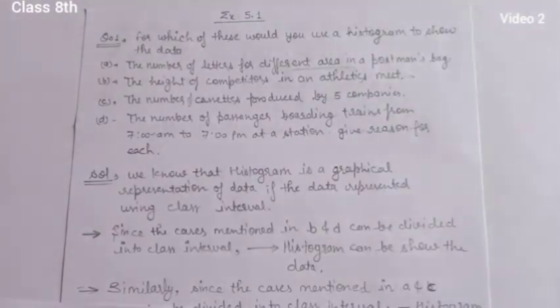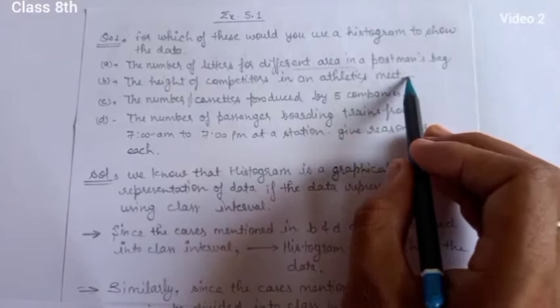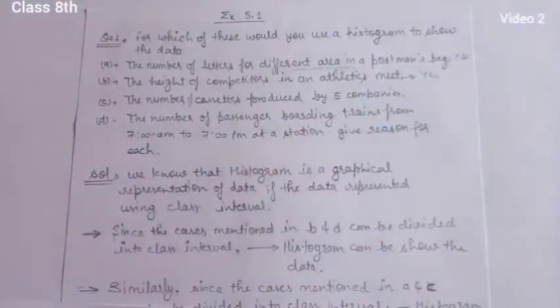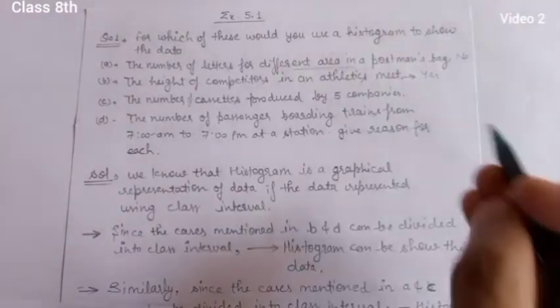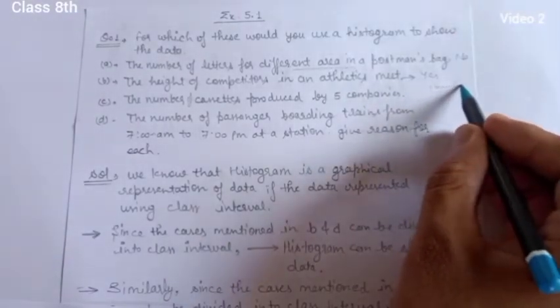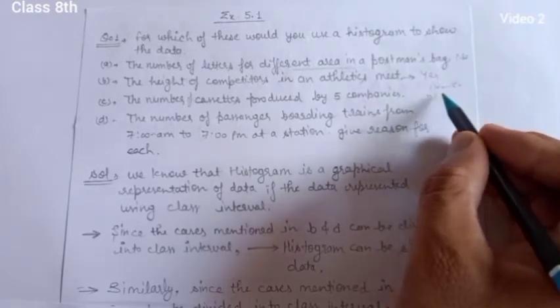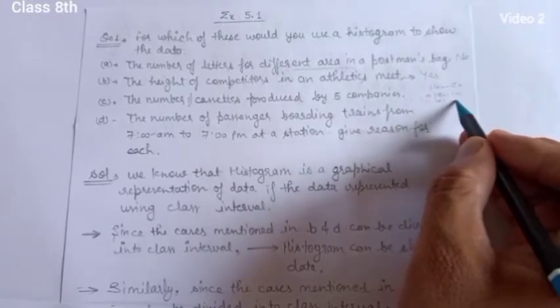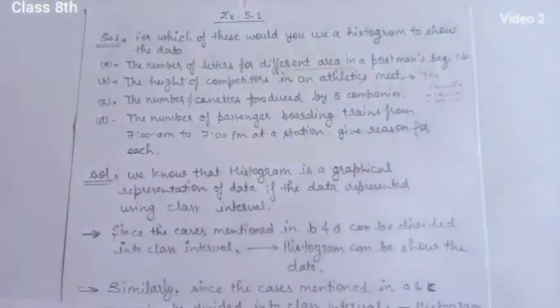Okay, so now in part B, the height of competitors. Yes students, in this we can draw histograms. Why can we draw? Suppose the height varies from 140 to 170, or suppose 140 to 160. So we can make groups here: 140 to 145, 145 to 150, and in a similar way till 160. So students, here we can draw histograms.